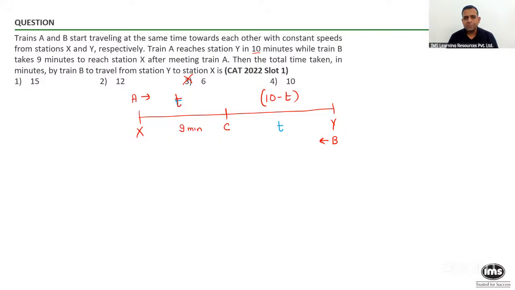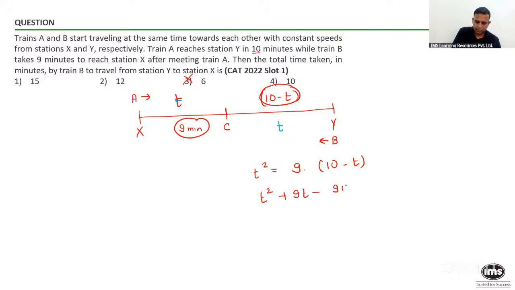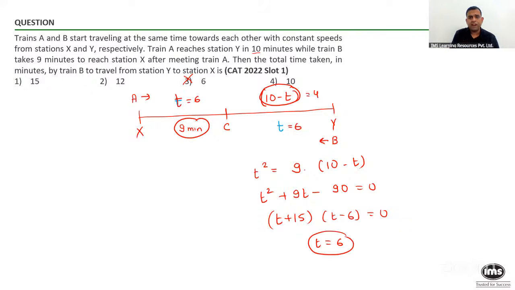And now at this particular stage, if I may ask, can I use T square must be the product of this number and this number? Factorize. So T becomes equal to 6. So this T will become 6. This becomes 4. And one can verify also now.